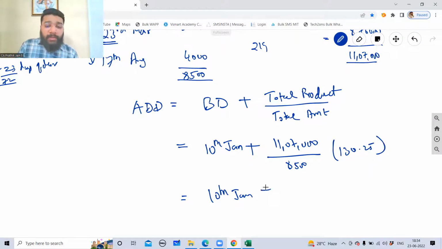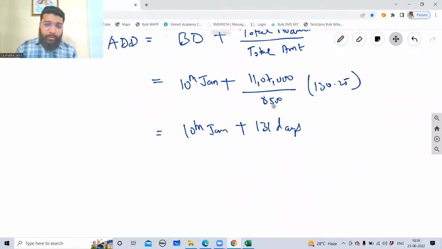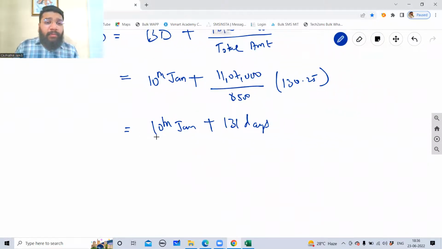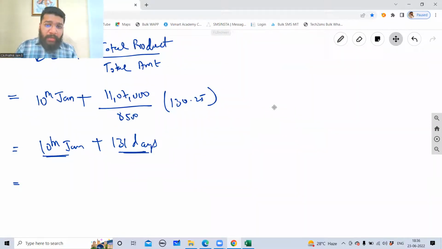So it will be 131 days. Now, guys, from 10 Jan, if you add 131 days, you will get a particular date. That is called the average due date. Now, how do we do that, guys? 131 days have to go forward.